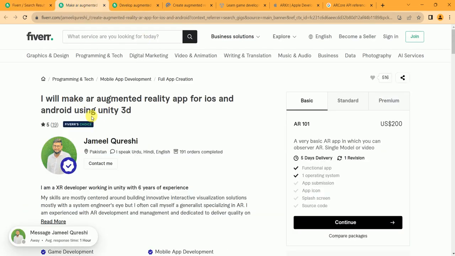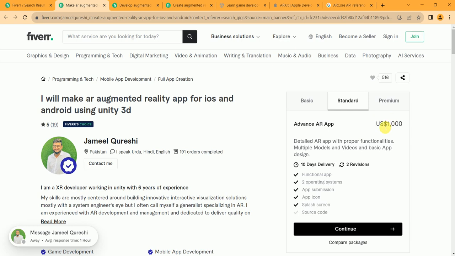So the first is Fiverr's Choice. The name is Jamil Qureshi. He's from Pakistan. I will make an AR augmented reality app for iOS and Android using Unity 3D. In the basic package, a very basic AR app in which you can observe AR single model or video. In the standard package, he charged $1,000, for a detailed AR app with proper functionalities, multiple models and videos, and basic app design.